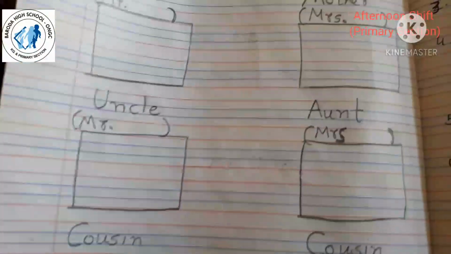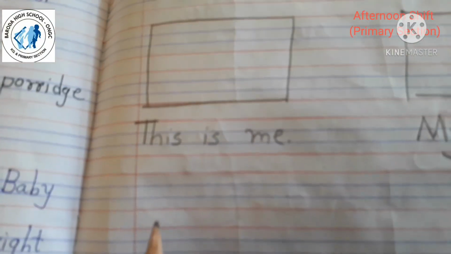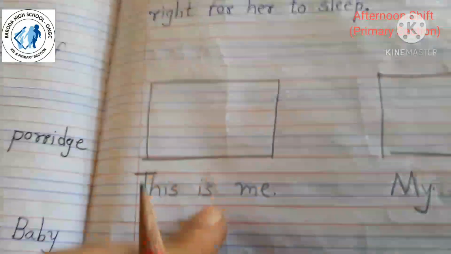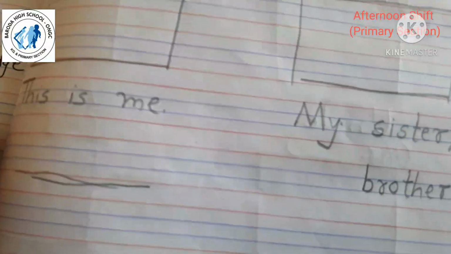Okay, and then write this is me and then here write your name. Okay, write here your name, this is me, and then your sister or your brother, then paste their pictures also.